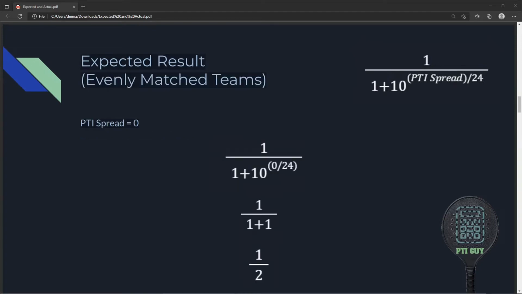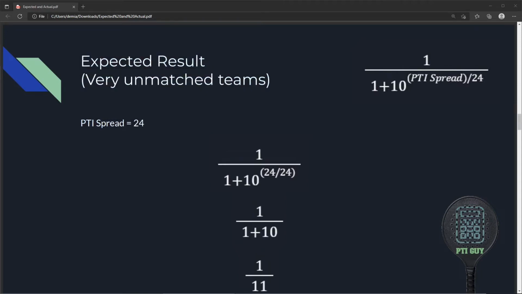For example purposes, let's consider two teams with the same PTI, or a PTI spread of 0. Plugging in the PTI spread of 0 into the formula shows that the expected result is 1/2, or 50%. Each team is equally likely to win this match. The expected result is a theoretical prediction. Obviously, a draw is very unlikely. Therefore, there will be an adjustment after this match.